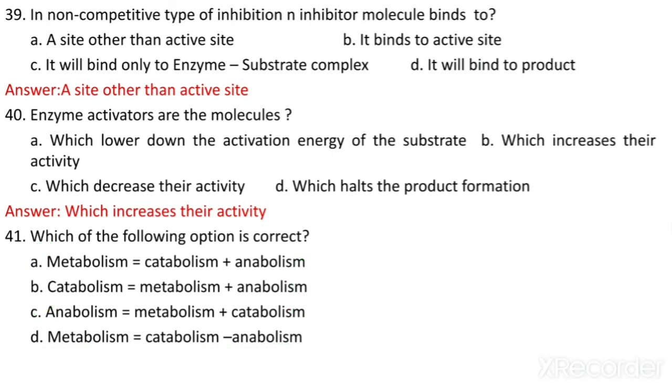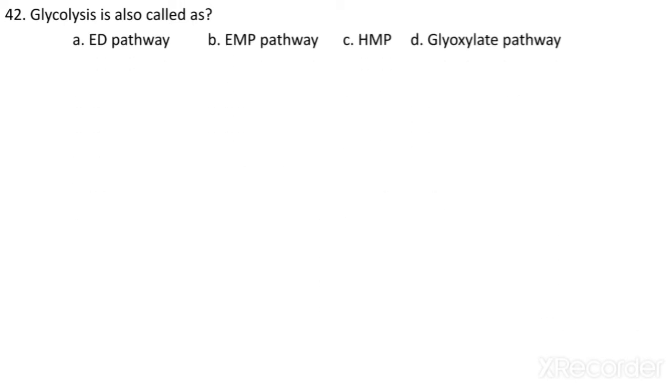So the first option is correct. Glycolysis is also called what? ED pathway, EMP pathway, HMP pathway, glycolysis pathway. It is also called the EMP pathway. EMP stands for the scientists' names, that is, the Embden-Meyerhof pathway.